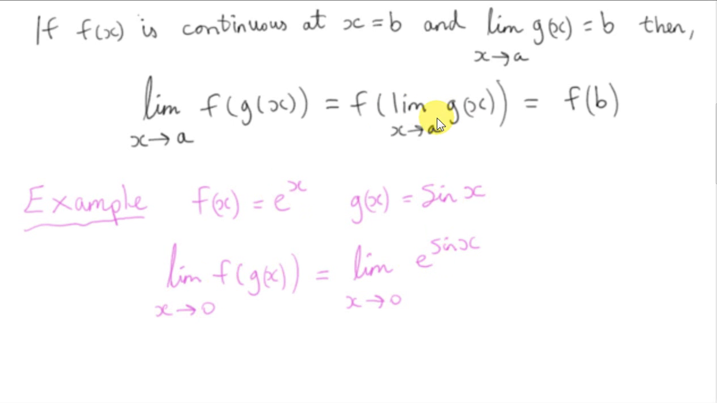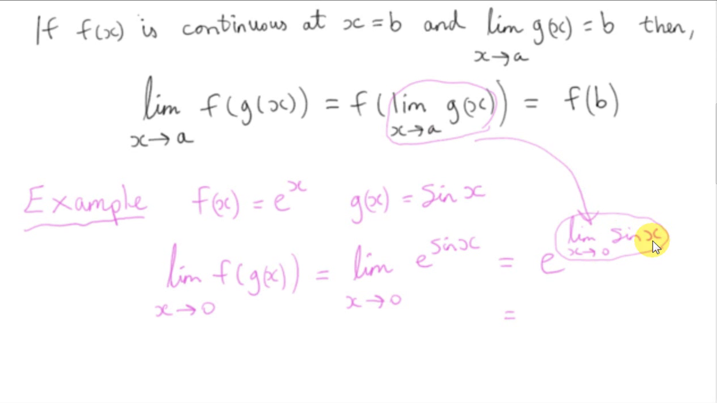So we can apply our result. We can get f of the limit as x tends towards a of g of x. Well, we want to get the limit as x tends towards 0 of g of x. Well, g of x is just sine of x. So we want to evaluate this limit. So a is 0 in this example. But we want to get f of this quantity. In other words, we want to raise e to the power of this thing.